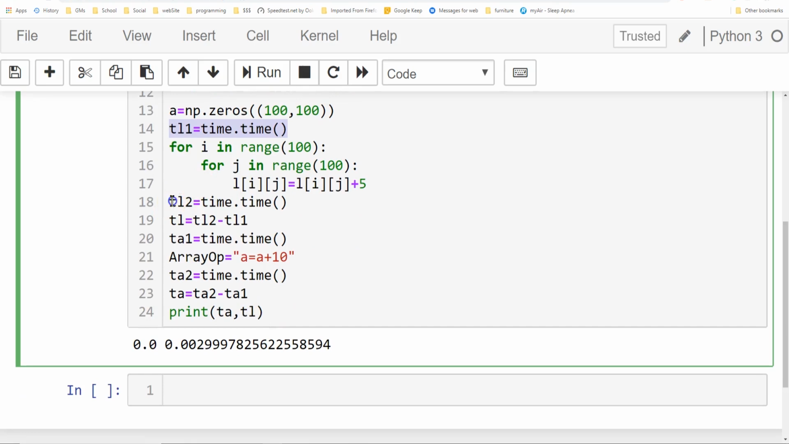And we'll do the same thing with TL2. TL2 equals time.time minus TL1, so here we have our final time on that. And then we'll do this with an array op, and this is what I really love, a equals a plus 10, and then you can just print it right out.